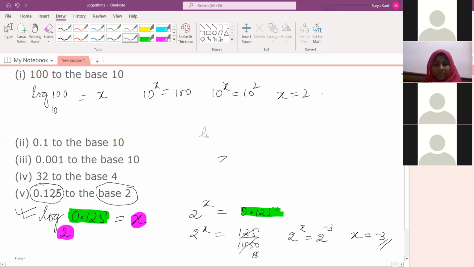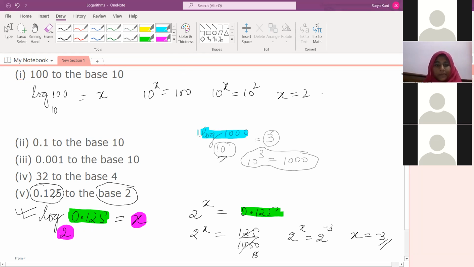See what I'm saying, it's just the inverse part of exponents. If you are writing log 1000 to the base 10 is equal to what? The answer will be 3. How? 10 to the power 3 you should do, no? Then only you will get 1000. So this pattern you try to understand, Sai Charan. This is the only pattern.